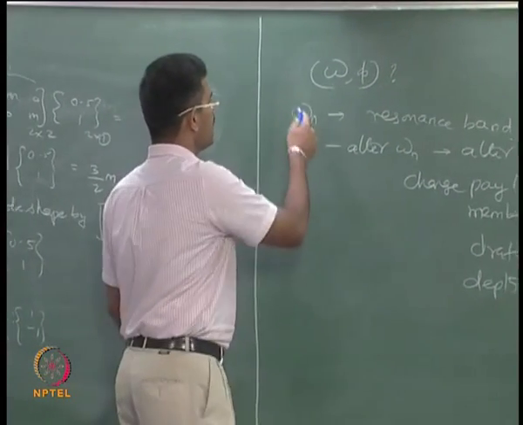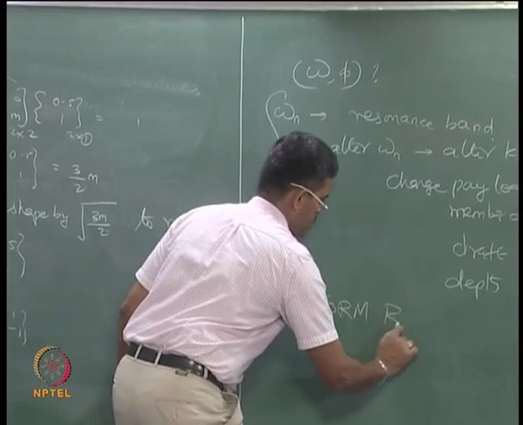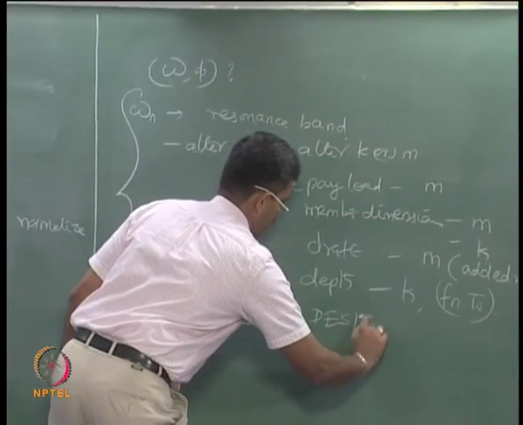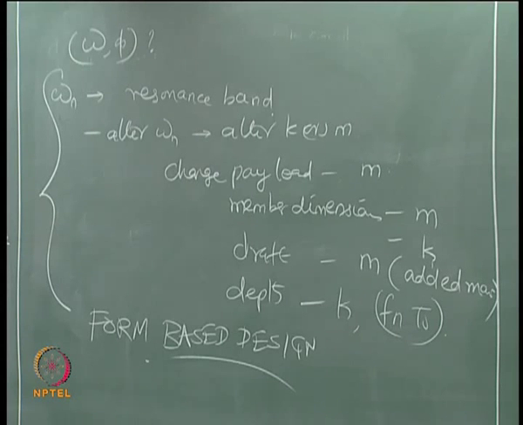So all will actually be form based design. Okay. So I am interested in knowing omega and phi for a given system.